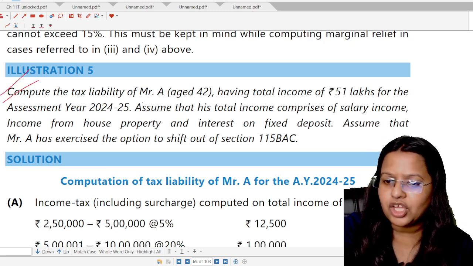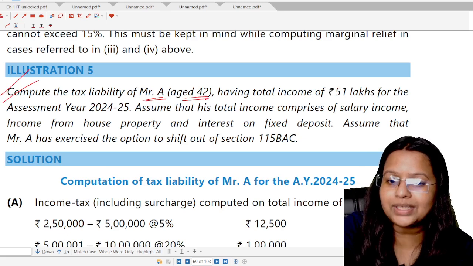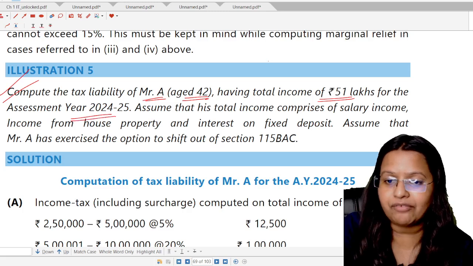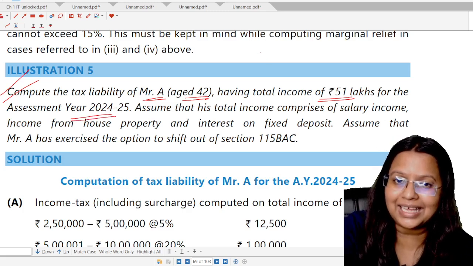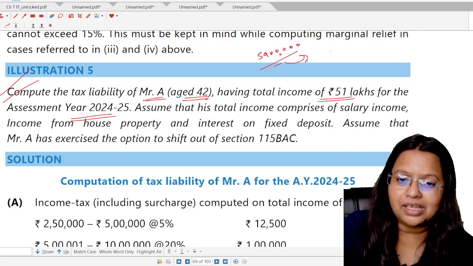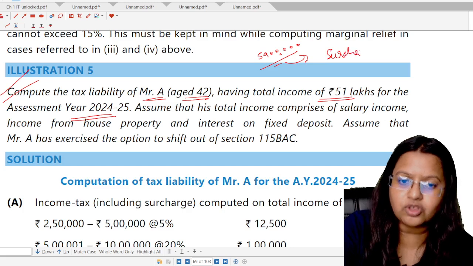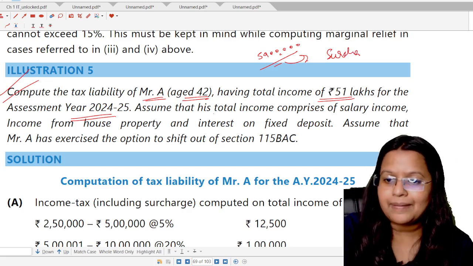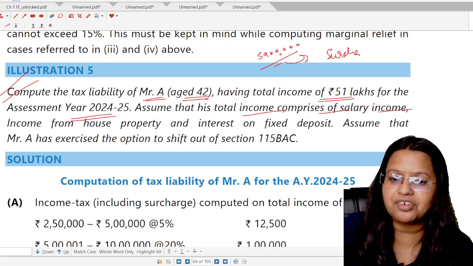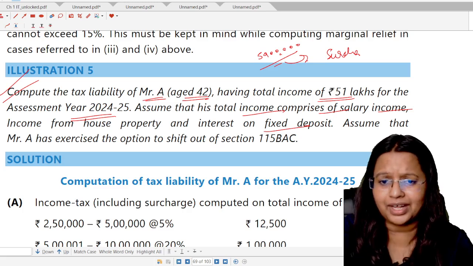Compute the tax liability of Mr. A, aged 42, having total income of rupees 51 lakhs for the assessment year 24-25. We know that whenever there is an income above rupees 50 lakhs, there shall be a surcharge part also. So this question is based on the surcharge part. Assume that his total income comprises of salary income, income from HP and interest on FD. That is, no special rate income.